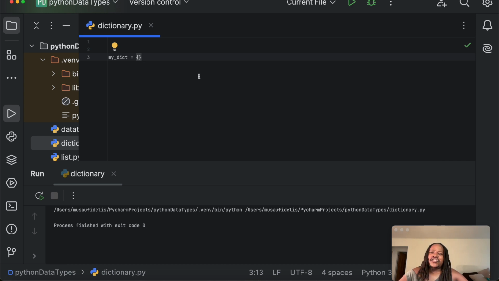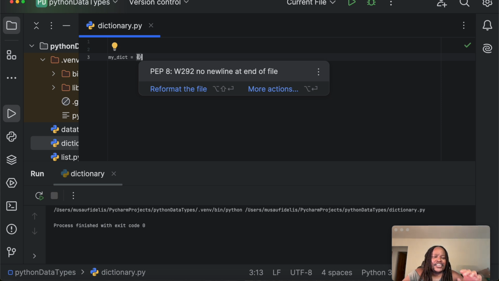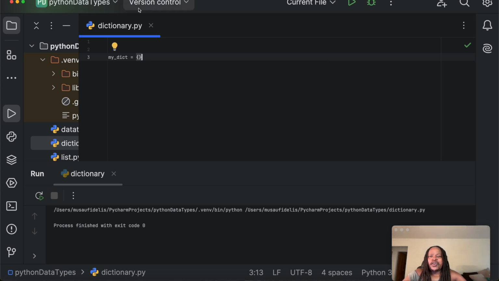If you want to put items in a dictionary, remember, in dictionaries, we have key value pairs. We can have a key, and the key here can be like name. We want to have a name of a person, and we separate the key value pairs with a colon like that.